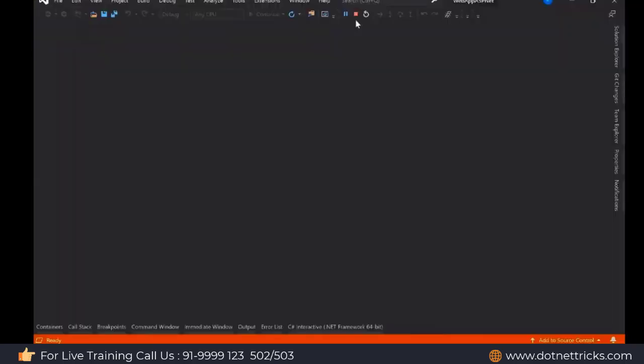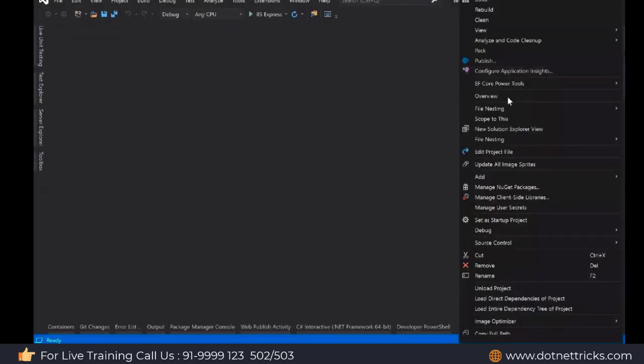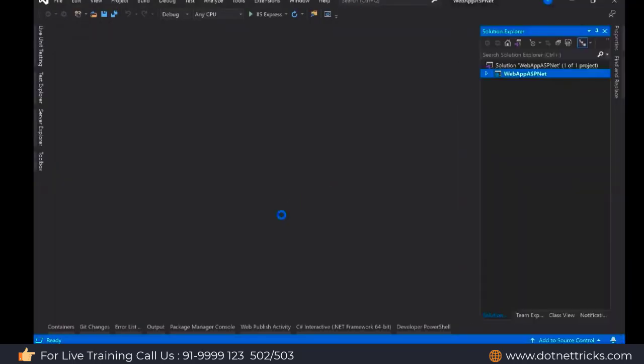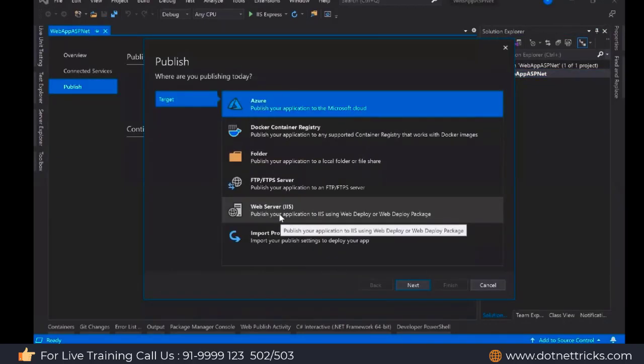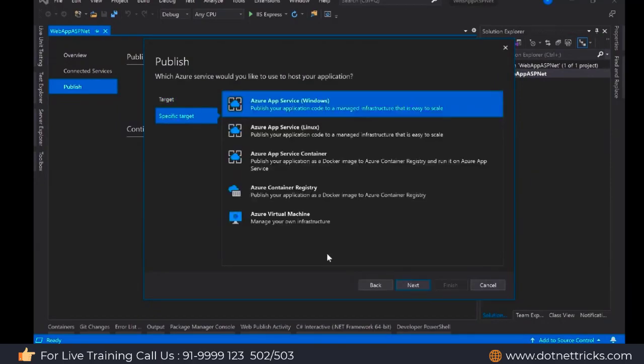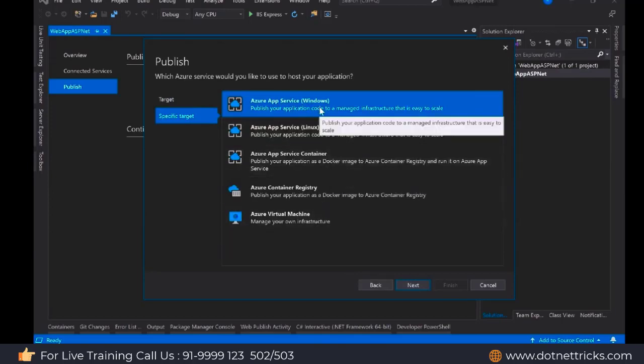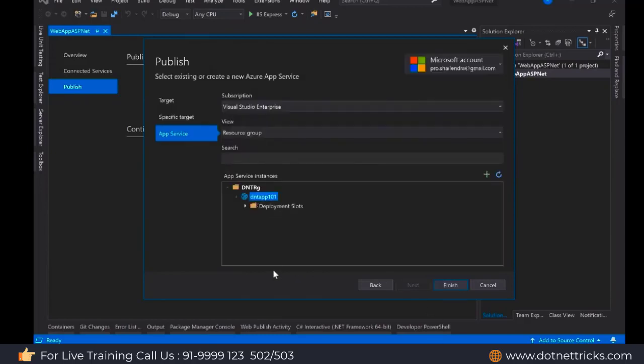So it's working fine locally. Let's right-click and publish the code to the cloud. I'm using the publish option, and here we have the Azure publish option. Select this one. Then you will have the app services for Windows, Linux, and container. I'm using the Windows one here because at the time of creating the app service we used Windows. The web app we have created, we can now find here.